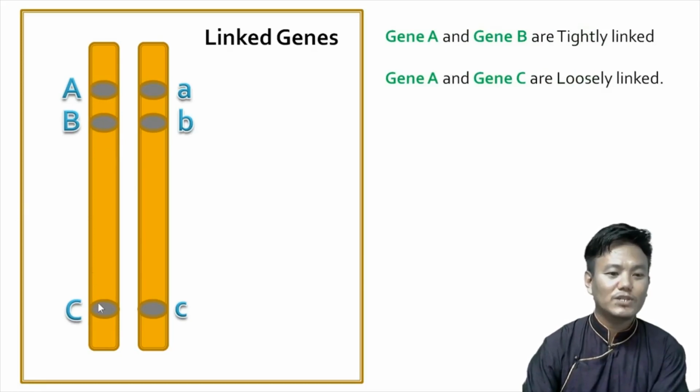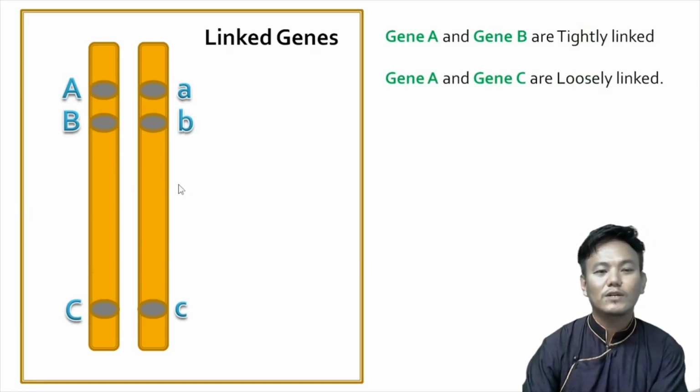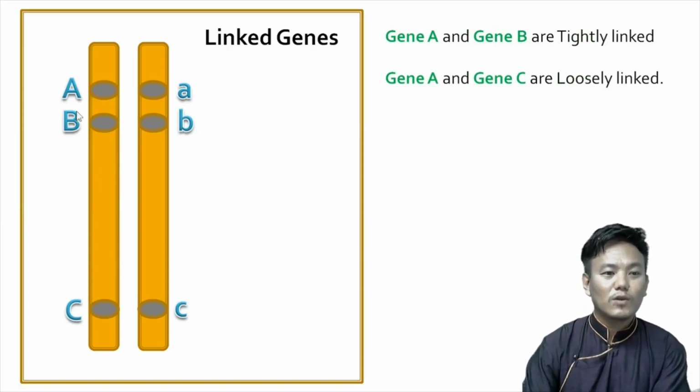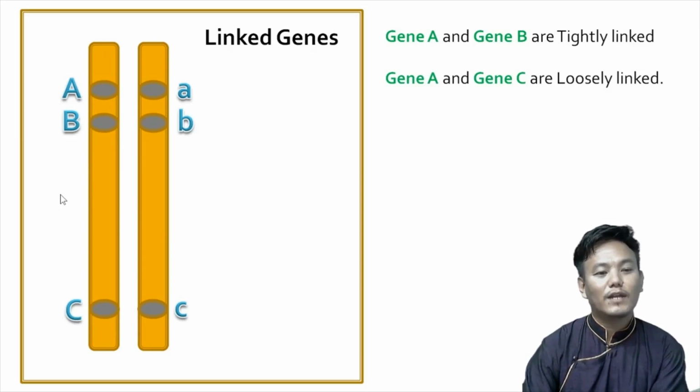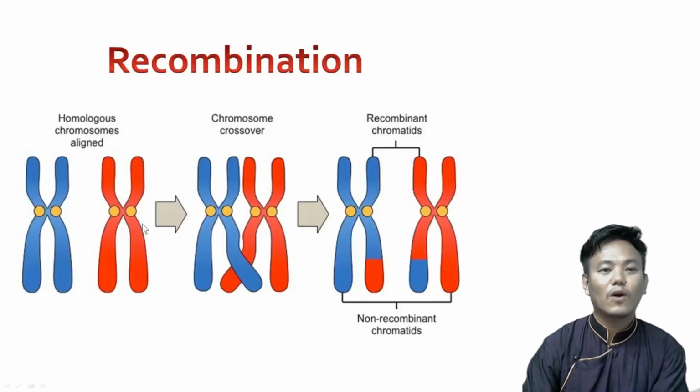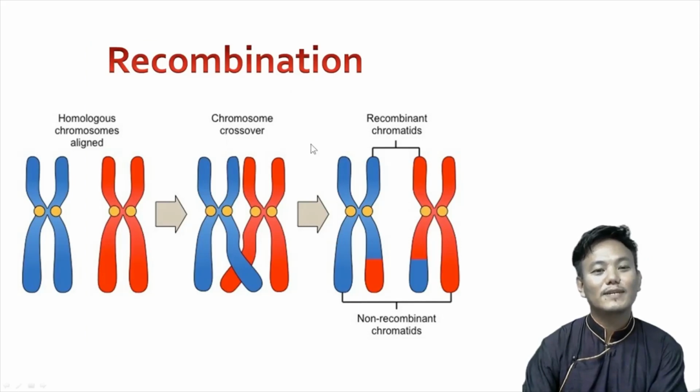Whereas gene A and gene C, since they are far away from each other, are said to be loosely linked. The closer the genes, the less chance of them getting separated during gamete formation. When the genes are loosely linked and far away from each other, there is a higher chance of them getting segregated, and they get segregated because of this phenomenon, that is recombination.